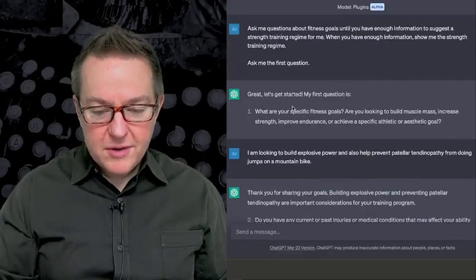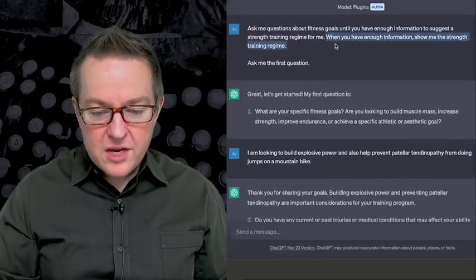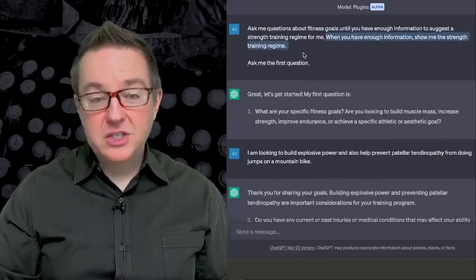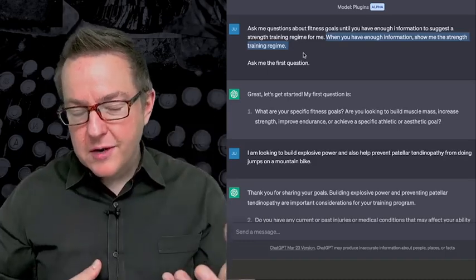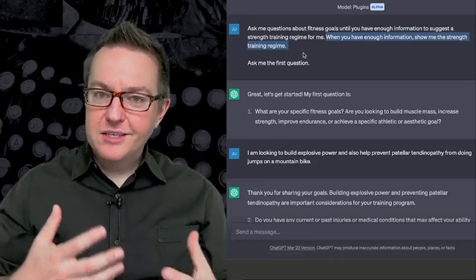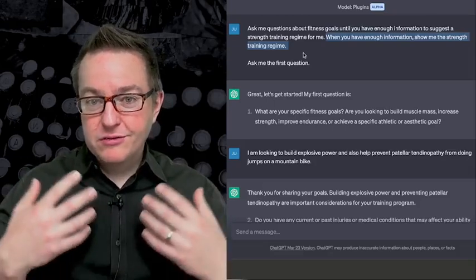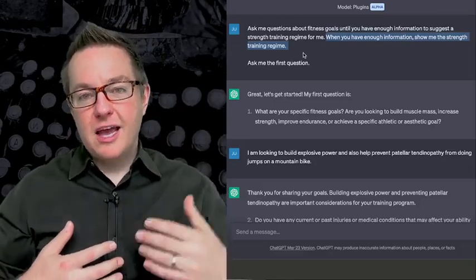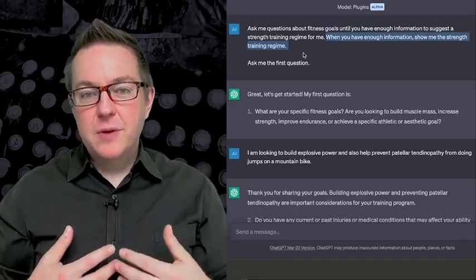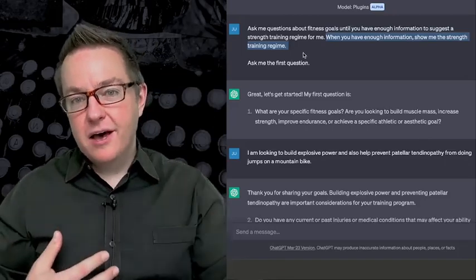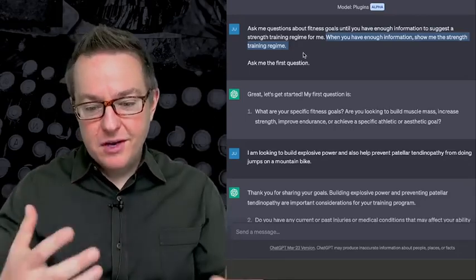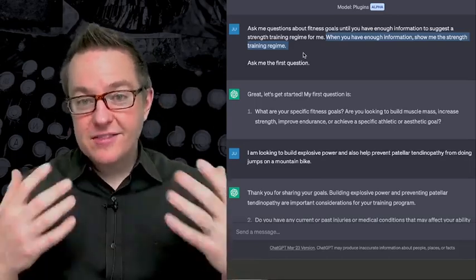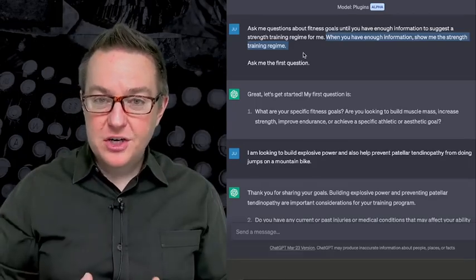Now notice at the very beginning, I said when you have enough information. So I said, show me the strength training regime. And so this shows another important power of this prompt pattern, this flipped interaction pattern: we give it what we're trying to achieve, and how much it should ask you. Basically we set the goal as ask me enough until you have enough information to show me the training. And so it asks questions until it thinks it has enough information and then generates the output.